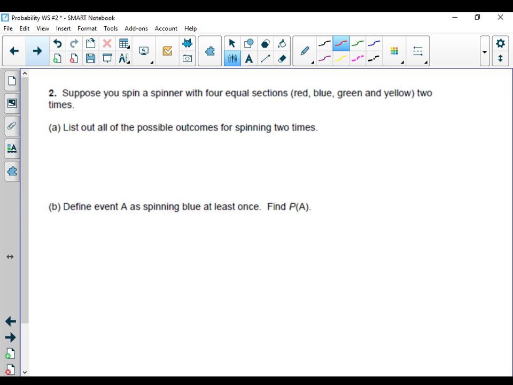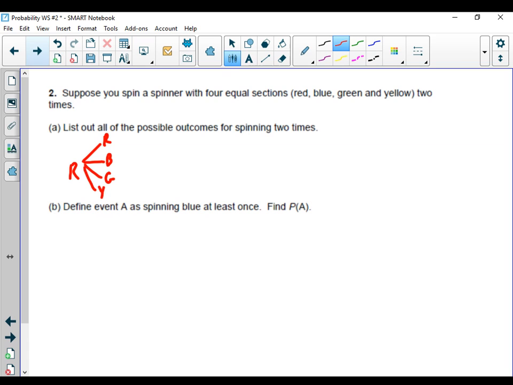For instance, maybe the first spin was red. For the second spin, you still have red as a possibility, so I could have gotten red then red, red then blue, red then green, red then yellow.